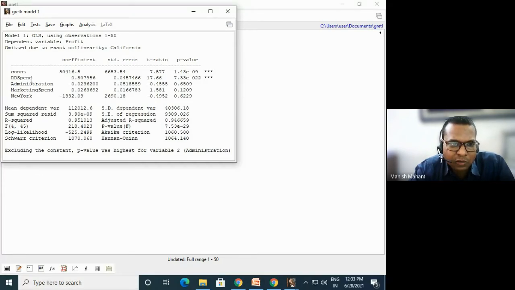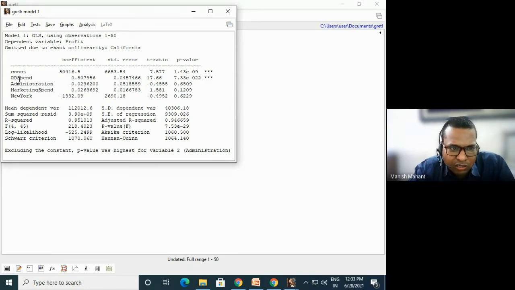Again, here you can see administration is having a much higher value, 0.6509. It means that by putting some investment in administration or not putting any investment in administration, your profit is not affected.